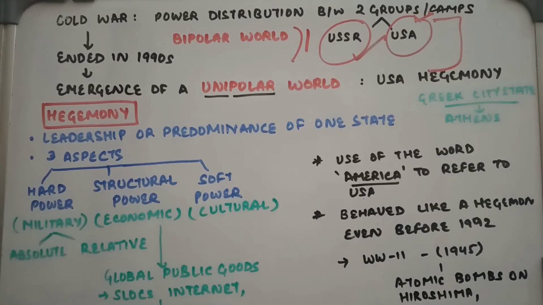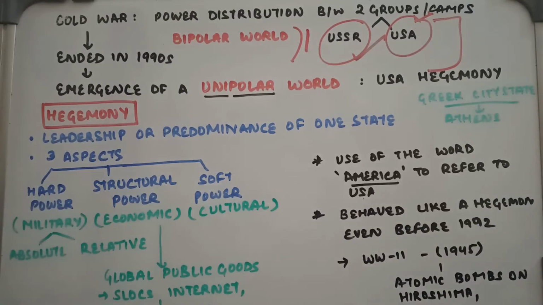So the USSR disintegrated in the year 1992. This disintegration of USSR is the subject matter of chapter 2. तो इस चैप्टर में हम बात करेंगे that what was the scenario after this disintegration of USSR. तो अब जब USSR की disintegration हुई, there were two different alternatives which were present, which was either there will be existence of a multipolar world, that is a scenario wherein different states will have power and the power will not be concentrated in a single entity, and the other option was the emergence of a unipolar world.